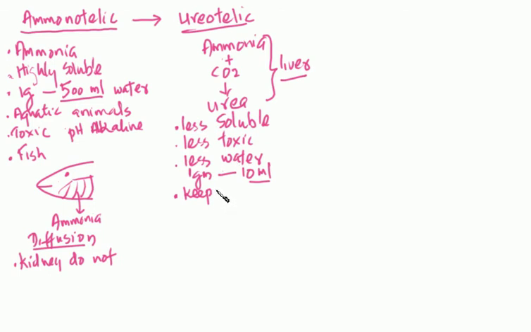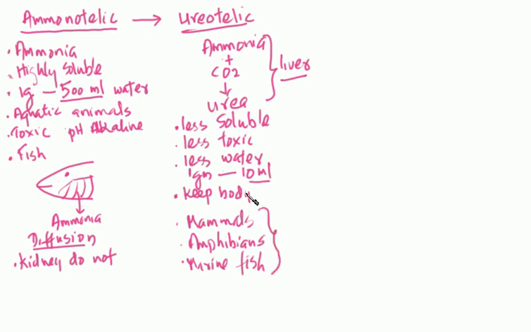Examples of animals which excrete urea are mammals. All mammals perform this process. Amphibians, most of which live in wet terrestrial conditions, and some of the marine fish that live in water also excrete it in the form of urea, right?